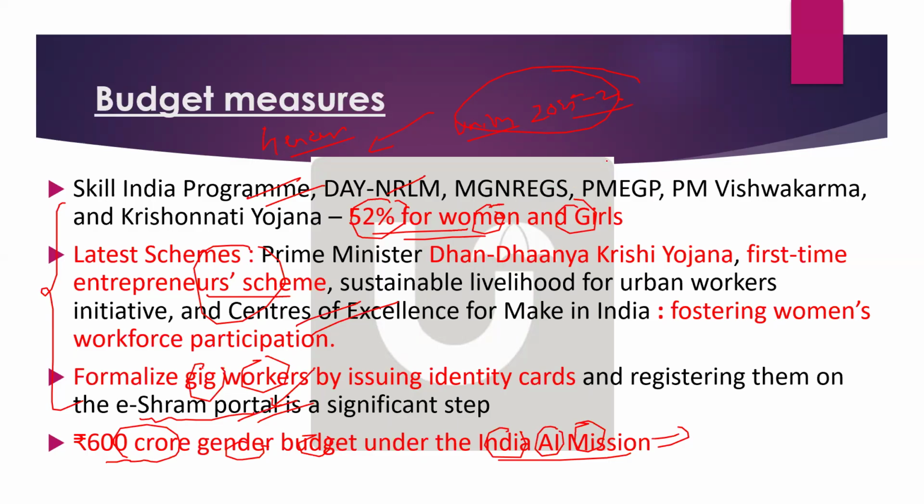See, one thing, schemes like NRLM, Skill India program, MGNREGA already exist, where 52% for women and girls has been allocated. This is easy to remember. Now, for the latest schemes, yes, you can mention Drone Didi, or you can also mention Dhan Dhanya Krishi Yojana. So anything which you can easily remember. Okay. And then Swanidhi, yes, sir. Formalizing gig workers like the e-Shram portal, and then 600 crores for the AI Mission.